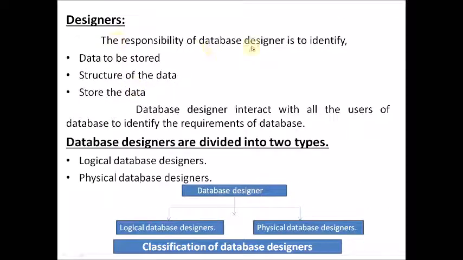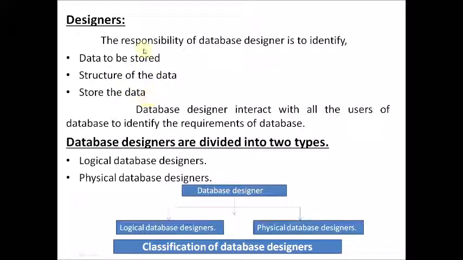The responsibility of a database designer is to identify 3 kinds of information. One is the data to be stored, the structure of the data, and storing the data.